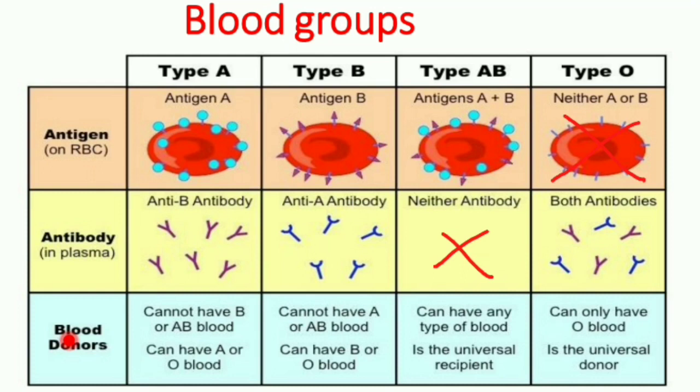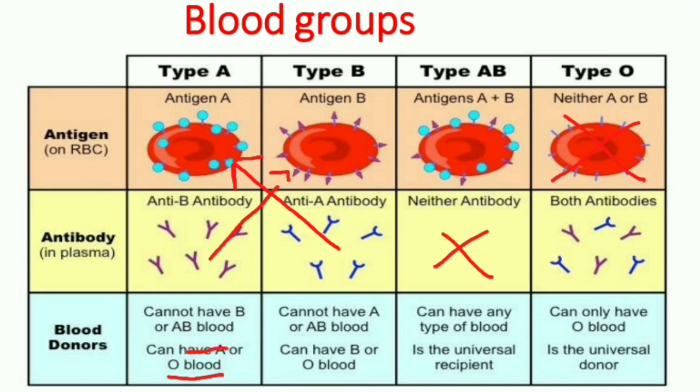Coming to the blood donation. If type A persons receive the blood from type B, what will happen? The anti-A acts on antigen A. That antibody B will act on antigen B. So the clumping of blood occurs, as a result hemolysis, which leads to the death. So the type A person should not receive the blood from the type B and type AB.